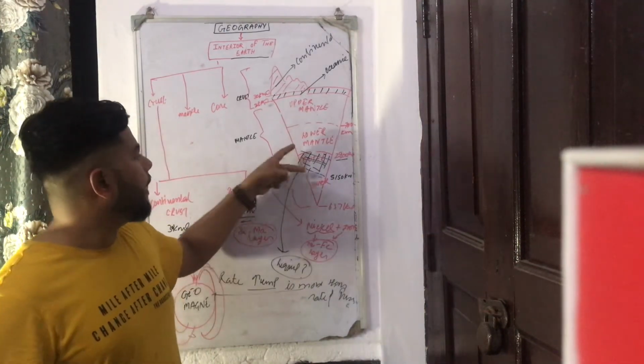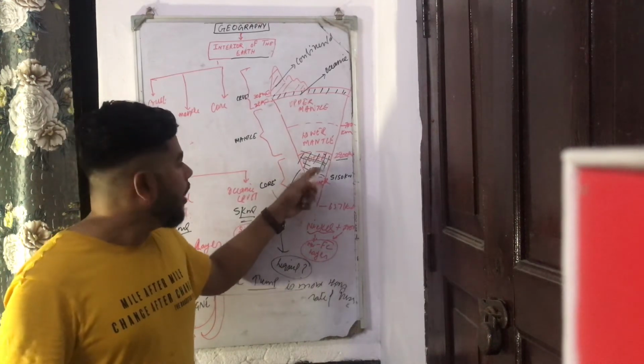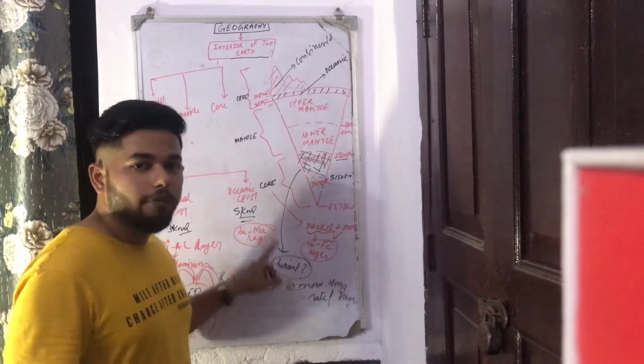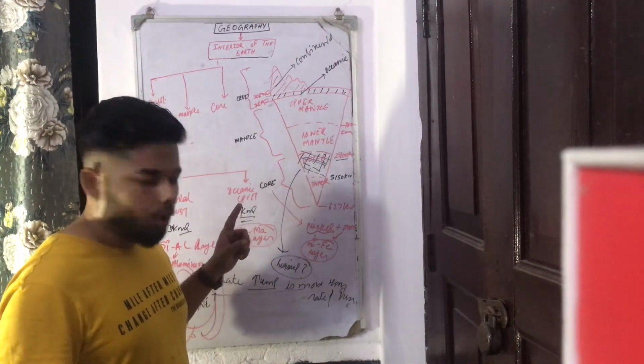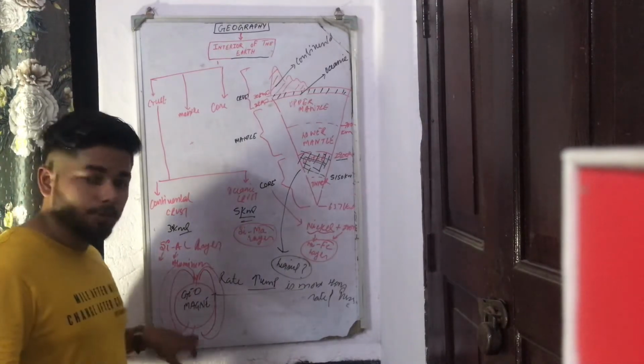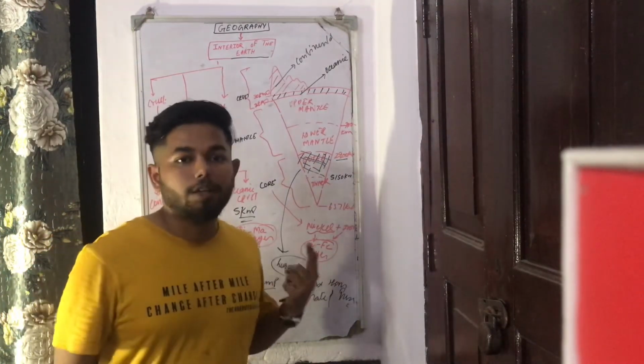Core is further divided, like the crust and the mantle, into two parts, the outer core and the inner core. Outer core is liquid in nature. Liquid nature of the outer core along with the rotation of the earth makes the earth a geomagnet with north and south pole. So if the question is asked, what if the rotation of the earth stops?